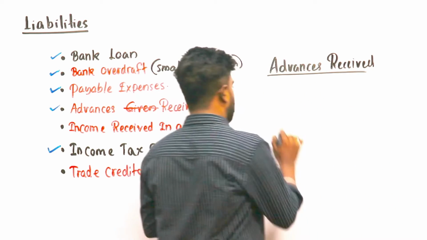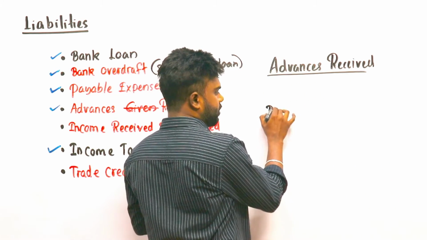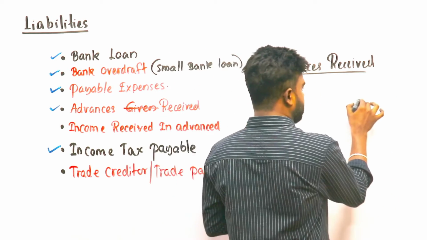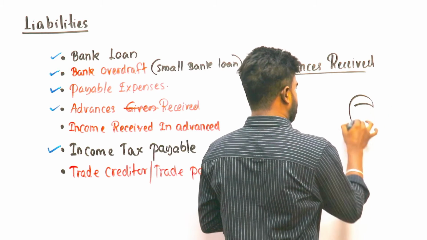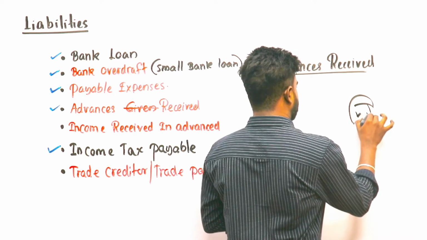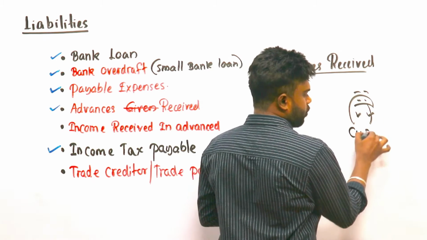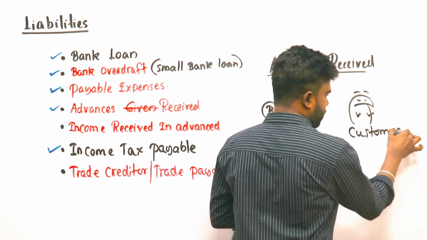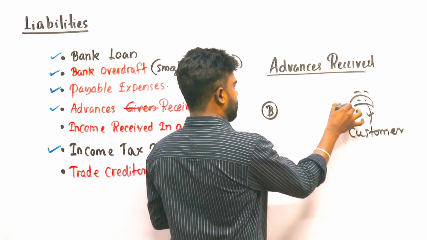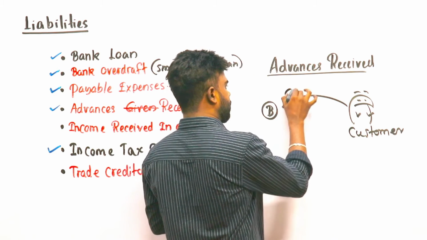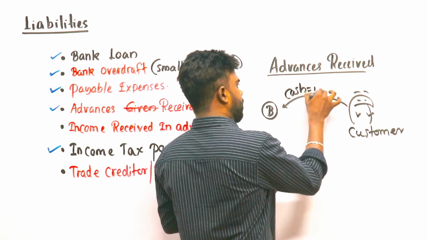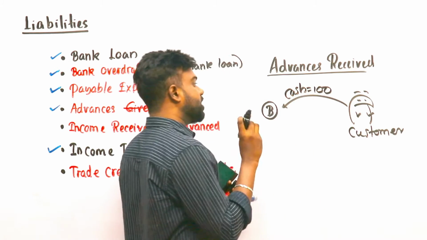Advance received. Let's think this is the business and here is the customer. From the customer, cash received, 100,000 received as an advance.